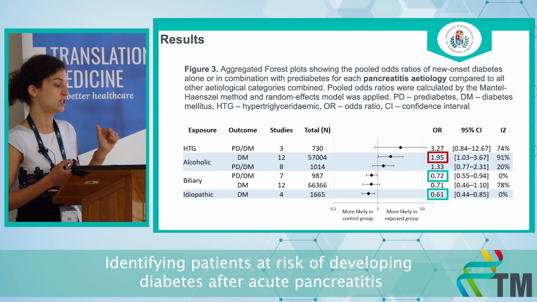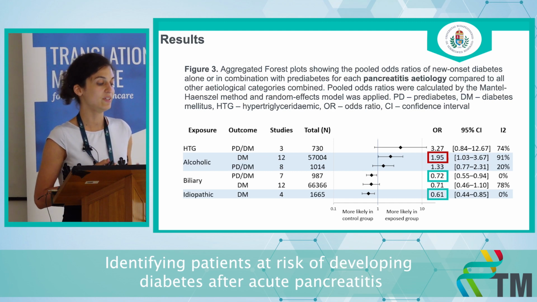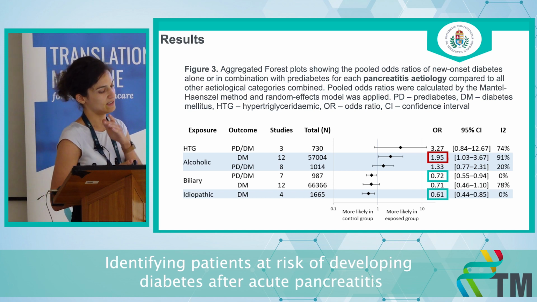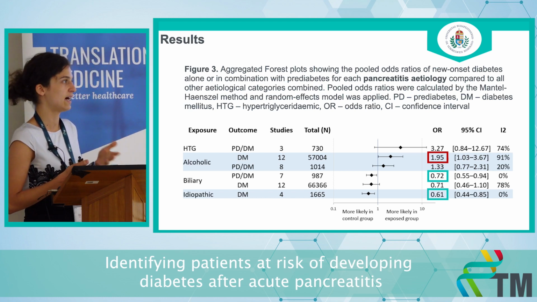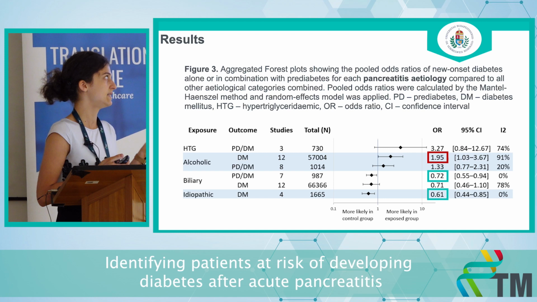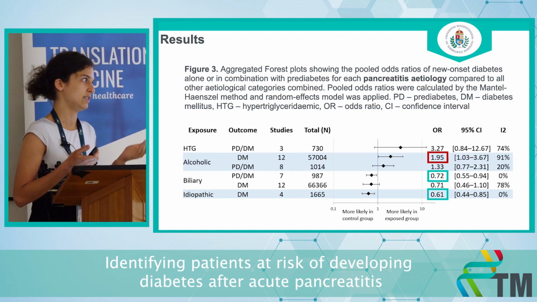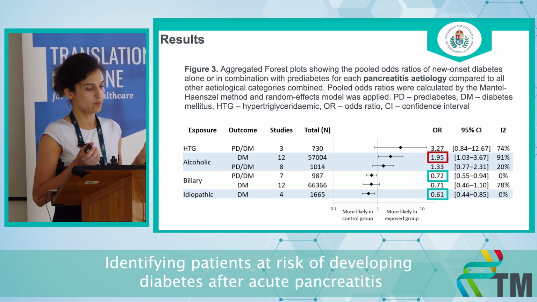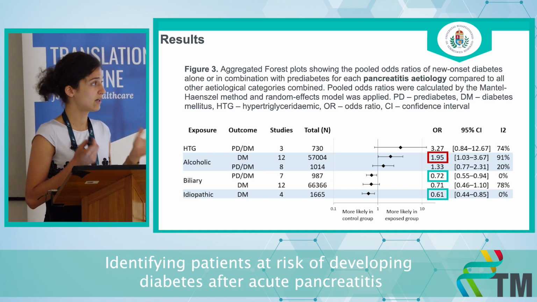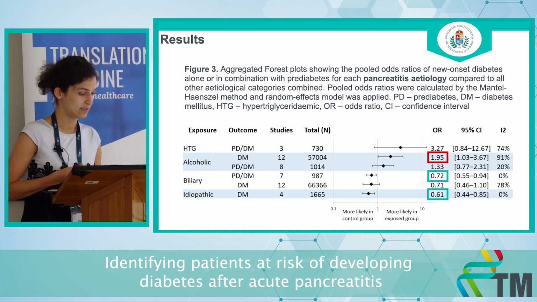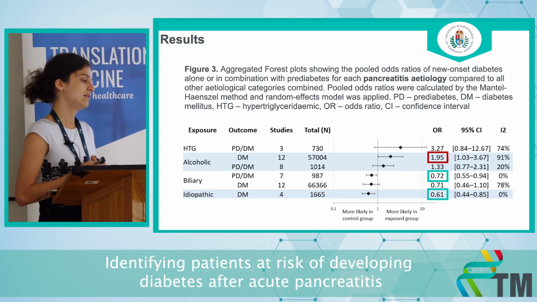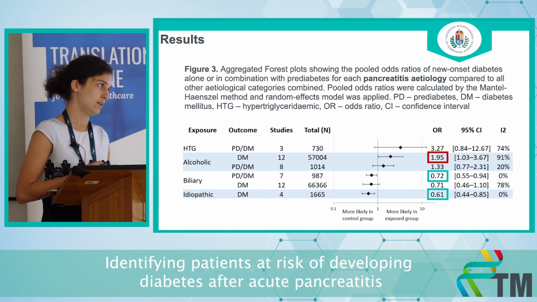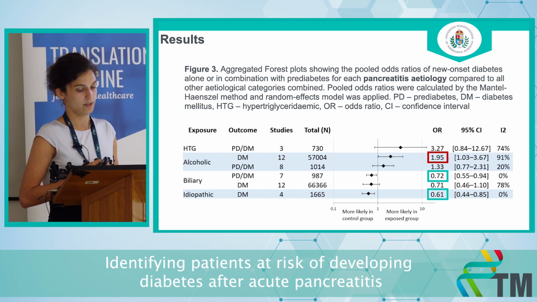It again did not reach statistical significance, but it's probably because of the small number of studies, and the systematic analysis part found also that having hyperlipidemia at disease onset was significantly associated with post-pancreatitis diabetes mellitus. So that's probably just a small sample size. Alcoholic pancreatitis, though, was significantly associated with an increased odds, and the complementary parts, biliary and idiopathic etiologies, were associated with significantly lower odds of dysglycemia.